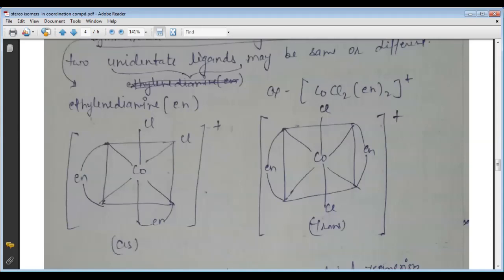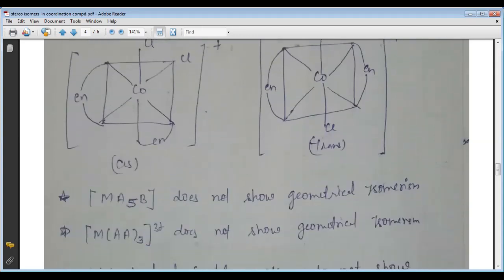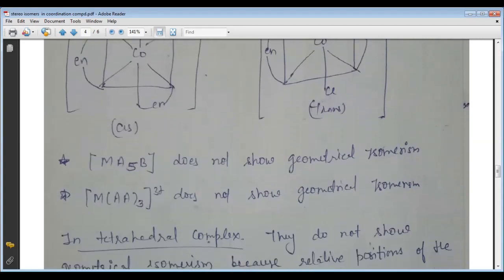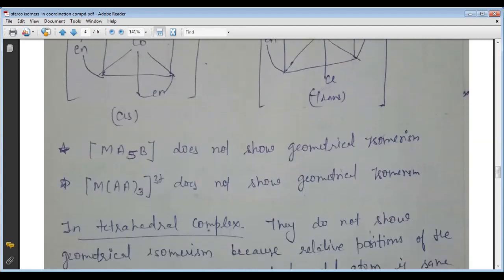This is the example of the Ma2B2 type. Now the another type of the octahedral complex, so the geometrical isomers, this is the Ma5B. So it does not show the geometrical isomers, and again the MAA3 again does not show the geometrical isomers.